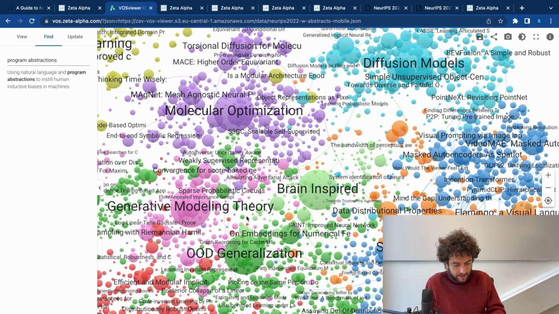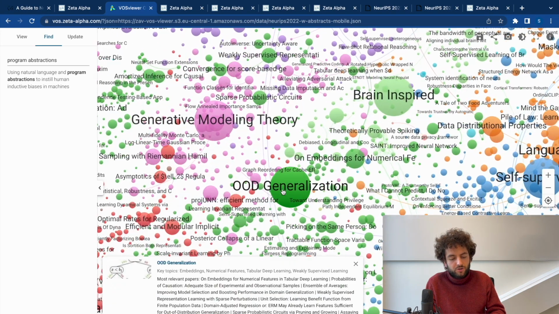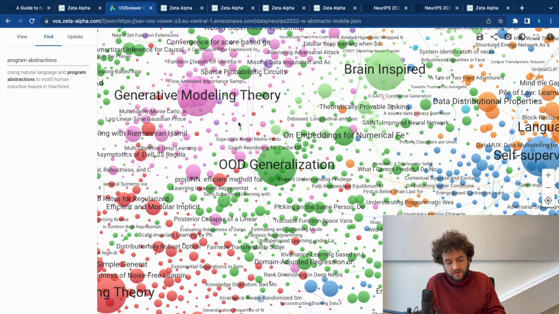All right, the next topic that I wanted to highlight was out-of-domain generalization. This is a super interesting one. I think it's particularly fascinating, especially conceptually, but it has still struggled to gain a lot of traction. What has happened, in my opinion, with this whole out-of-domain generalization field in machine learning is that it still lacks a lot of standardization. Everyone has a really good sense of what out-of-domain means intuitively, but making benchmarks for it is very hard. So you have a lot of papers that propose new methods and then they can only test on toy data sets of generalization, or the benchmarking field is not so established.